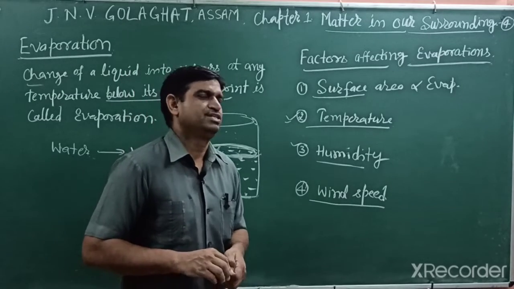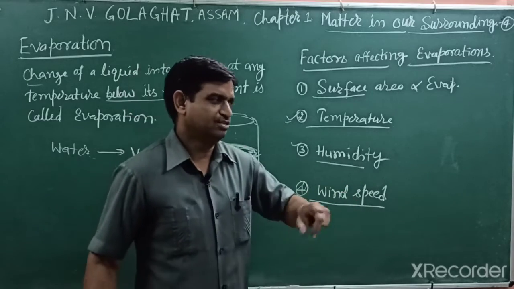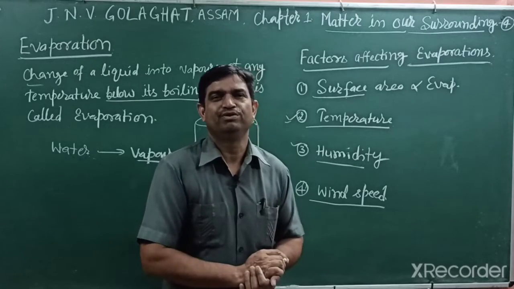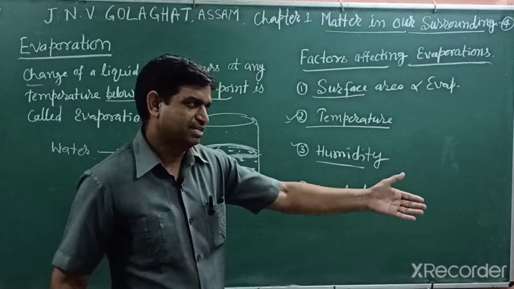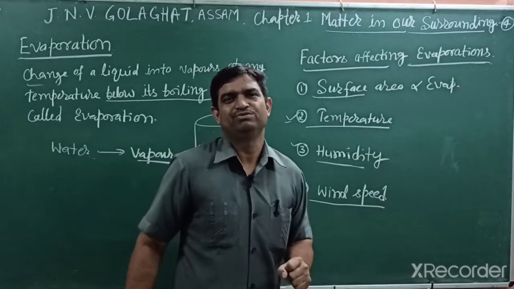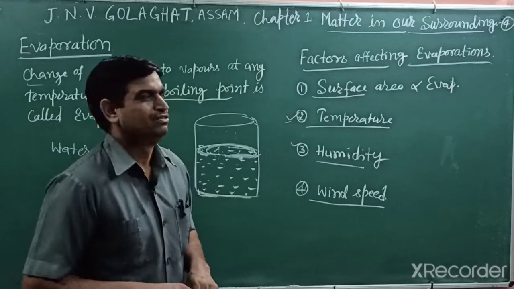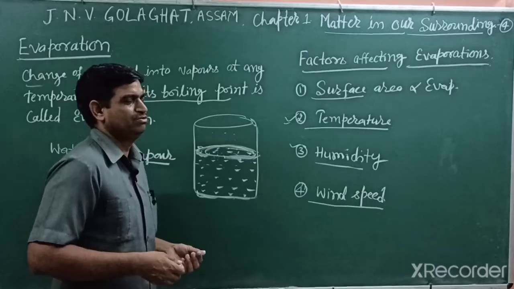So students, in humid conditions, when the rainy season comes and that earthen pot is placed outside, the water is not so cool. But in summer season, if you take a glass of water, it is very cool. That is the reason evaporation causes cooling. So these are examples in our daily life. There are other factors also.